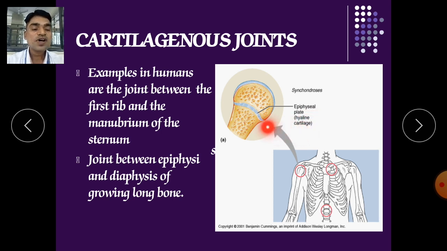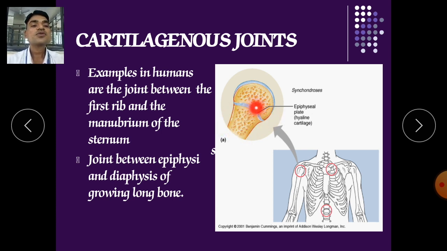And once it fuses, once it closes, the growth will stop, meaning the hyaline cartilage of this epiphyseal plate is replaced by bone. Your growth will be retarded. Why?